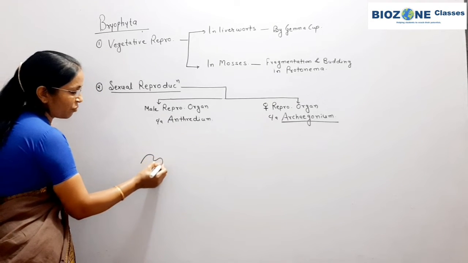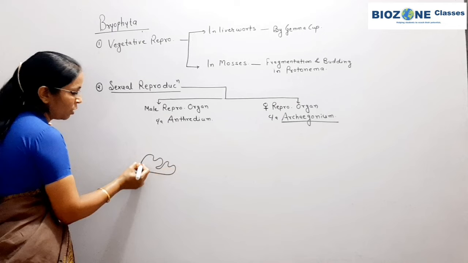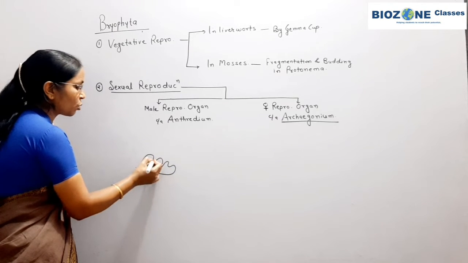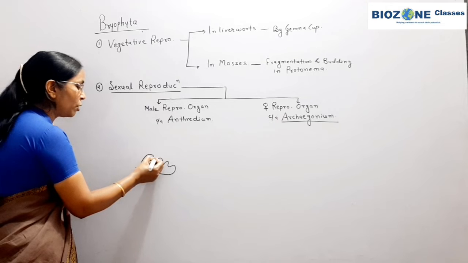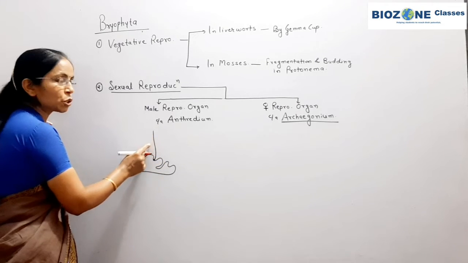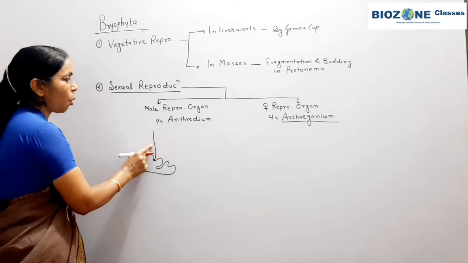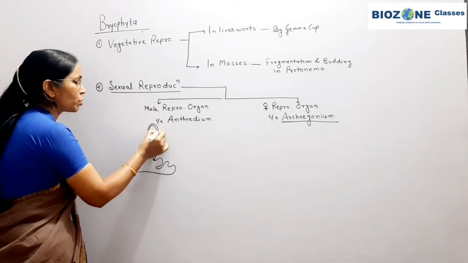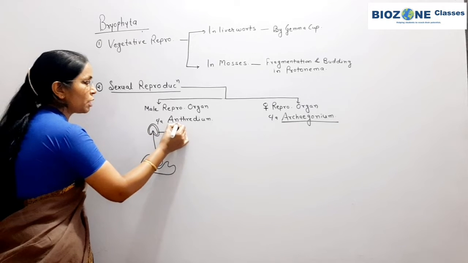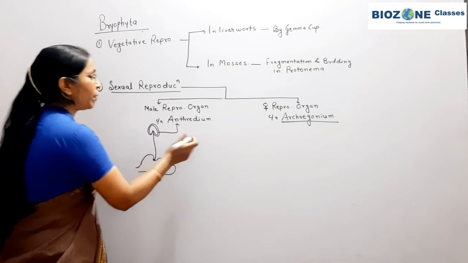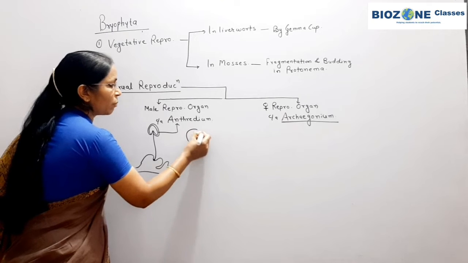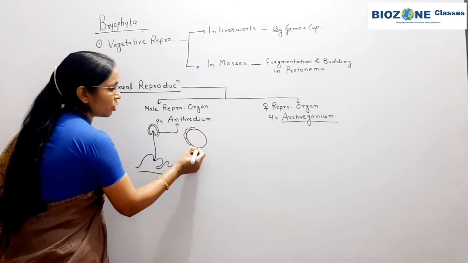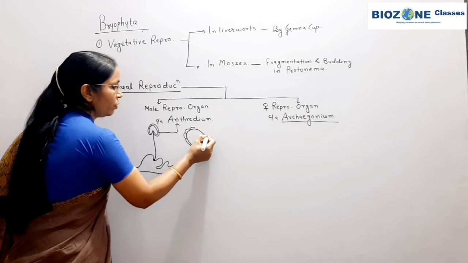If you look at the structure of the thallus, I will draw a very short diagram here. Suppose this is a male thallus. From the apical notch one stalk is developed. That stalk, as I mentioned earlier, is called the antheridiophore, and over this antheridiophore the male reproductive organs, the antheridia, are formed. If we look at the structure of the antheridium under the microscope, the antheridium in Bryophyta is a globose or spherical structure.